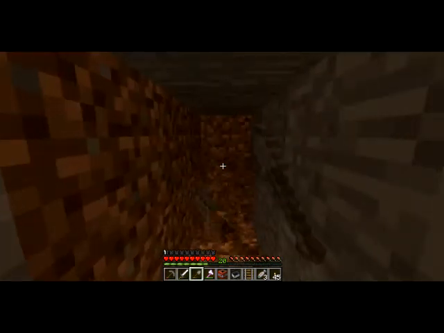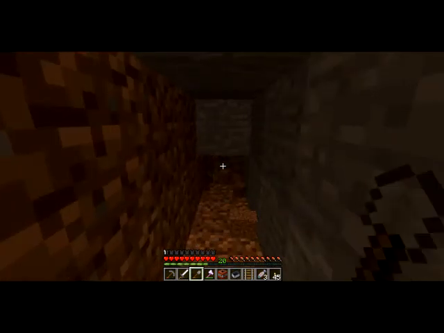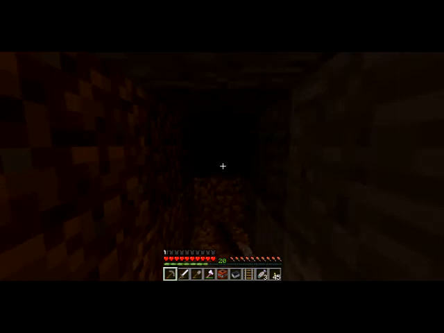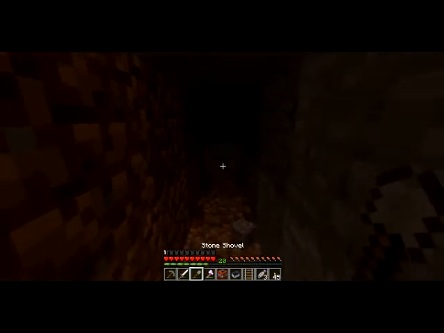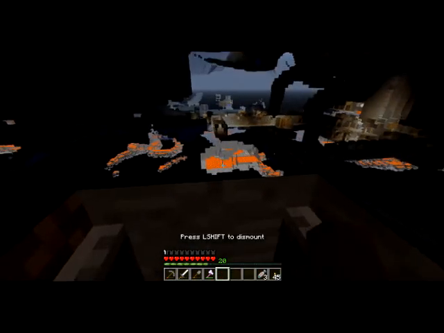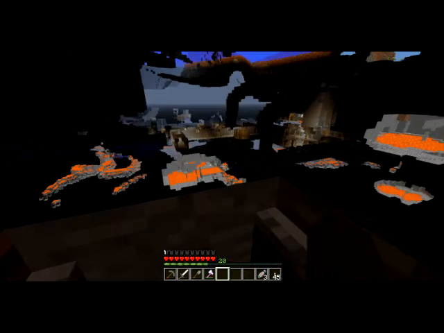Keep digging. I think after I get through with this patch of dirt, there we go. I will drop this right here. I am really getting close. And I really can't tell if this is mine.